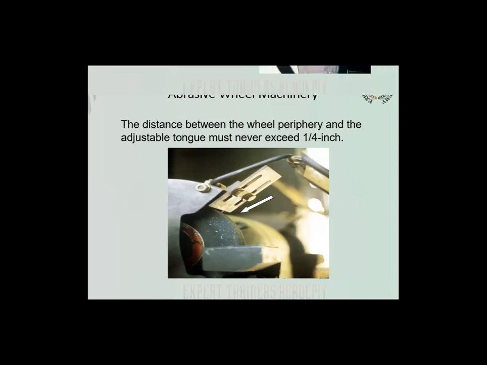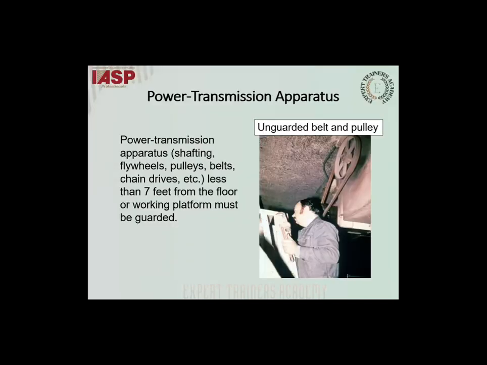Moving on to the next slide. Power transmission apparatus such as shafting, flywheels, pulleys, and belts must be guarded. Anything less than 7 feet from the floor or working platform must be guarded. See, look at this picture on this slide. It's an unguarded belt and pulley, which is right next to the operator, which is not safe, and it must be guarded.